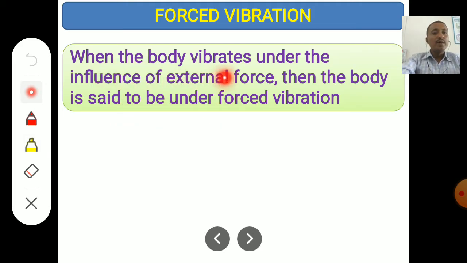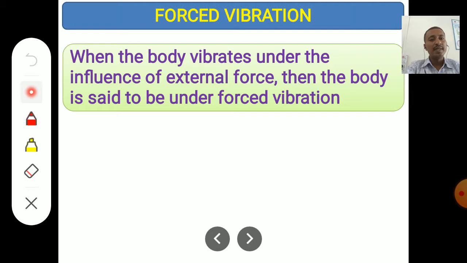In the case of forced vibration, the body vibrates due to continuous application of external force. So this type of vibrations are called forced vibrations.